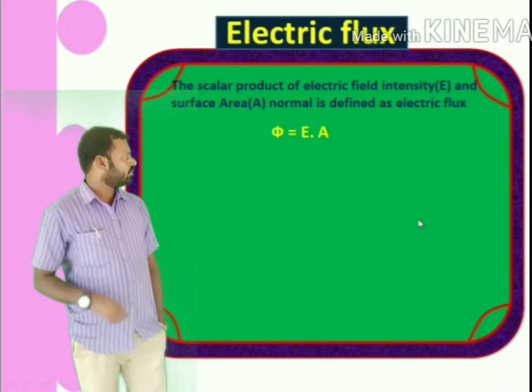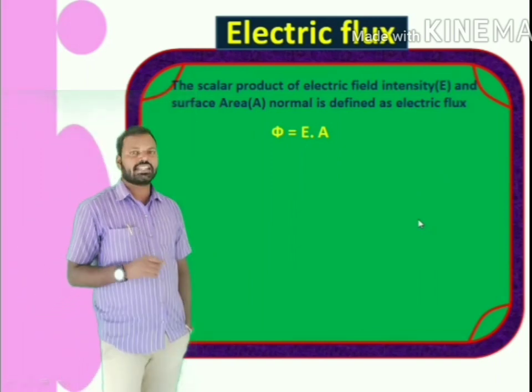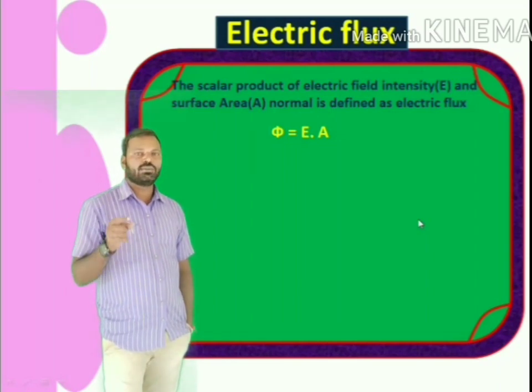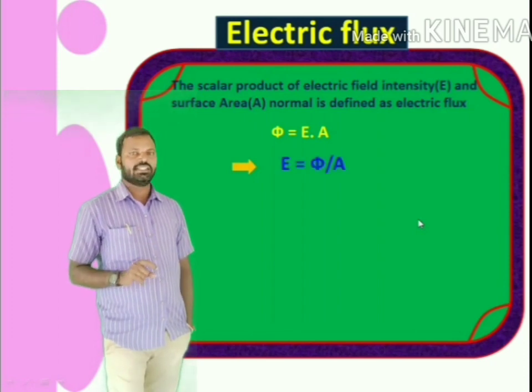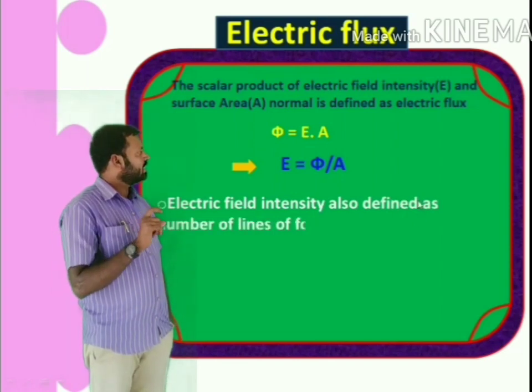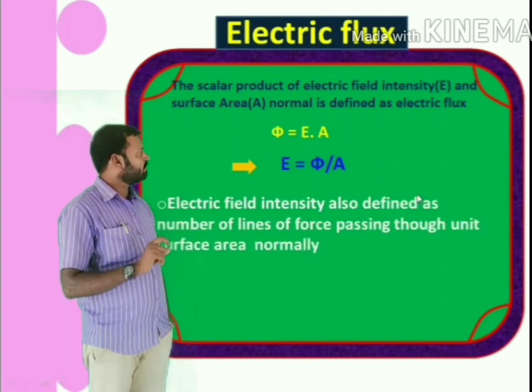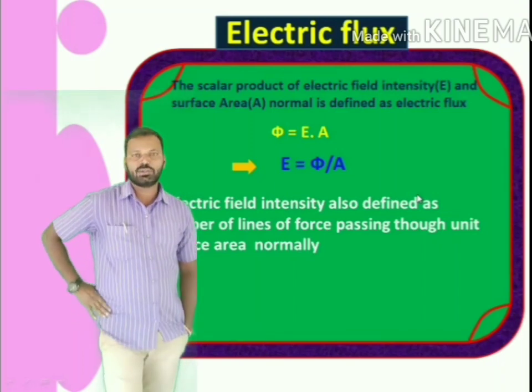From electric flux, we can also define electric field intensity. Phi is equal to E dot A, so E is equal to phi by A. That means electric field intensity is also defined as the number of electric lines of force passing per unit area perpendicular to the direction.